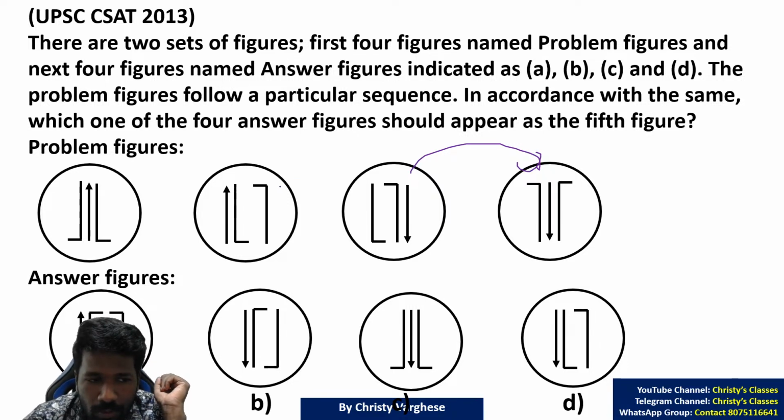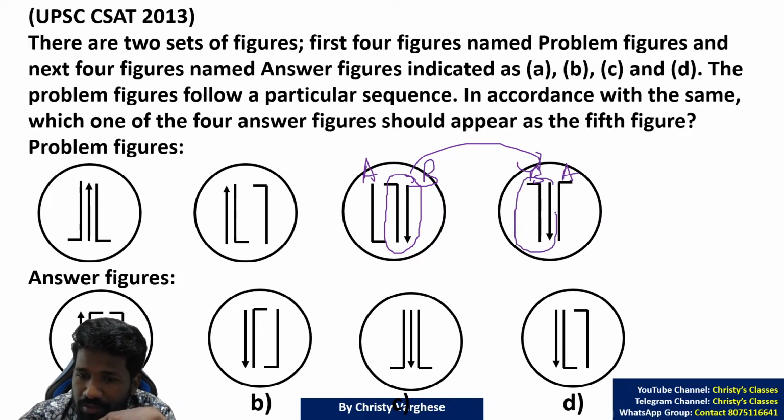Third to fourth also. Call the last 2 images B. Call the first image A. AB is shifted as BA. So this is BA. But A is vertically flipped, so it should be upside down. This part should come here. All clear?